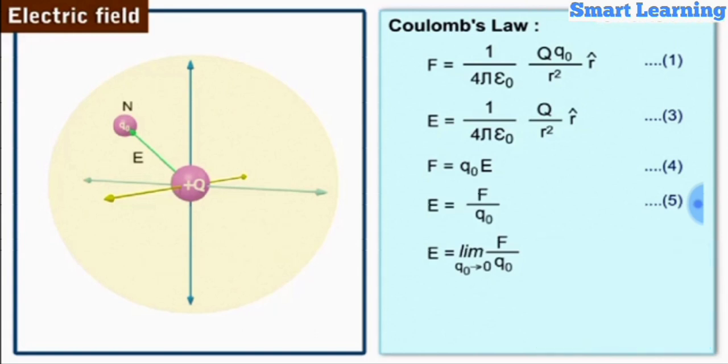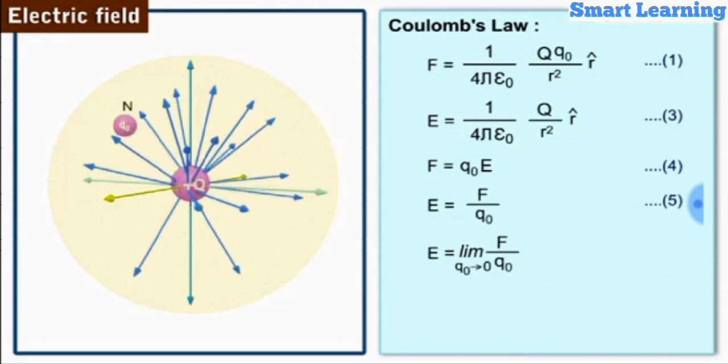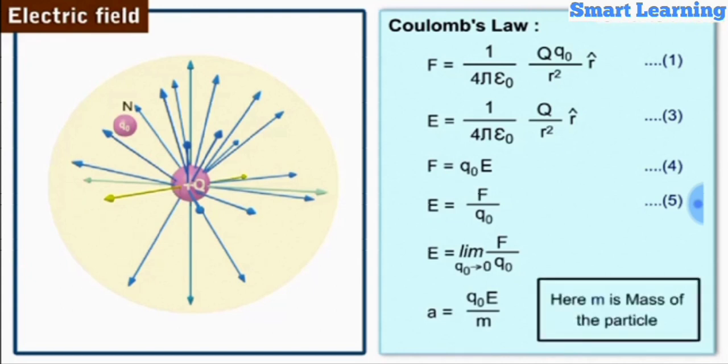In the electric field of a positively charged particle, the electric field strength vector E at any point of the field always points away from a charged particle in a radially outward direction. The point charge Q naught will be accelerated in the electric field as it experiences acceleration A due to the force due to the electric field, and the acceleration is expressed as A is equal to Q naught E by m. Note here, m is the mass of the particle.